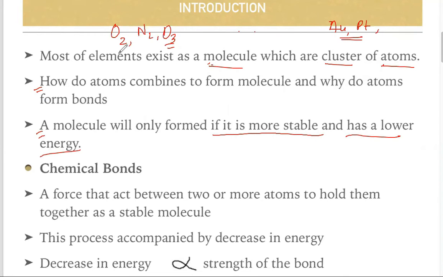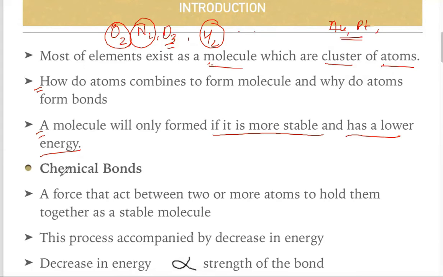Take O2, N2, or ozone, or any other molecule like hydrogen. Why will these form? They form because there is a force of attraction, and the molecule has a very small amount of energy in it, so they try to reach a stable state. That's why a molecule forms.